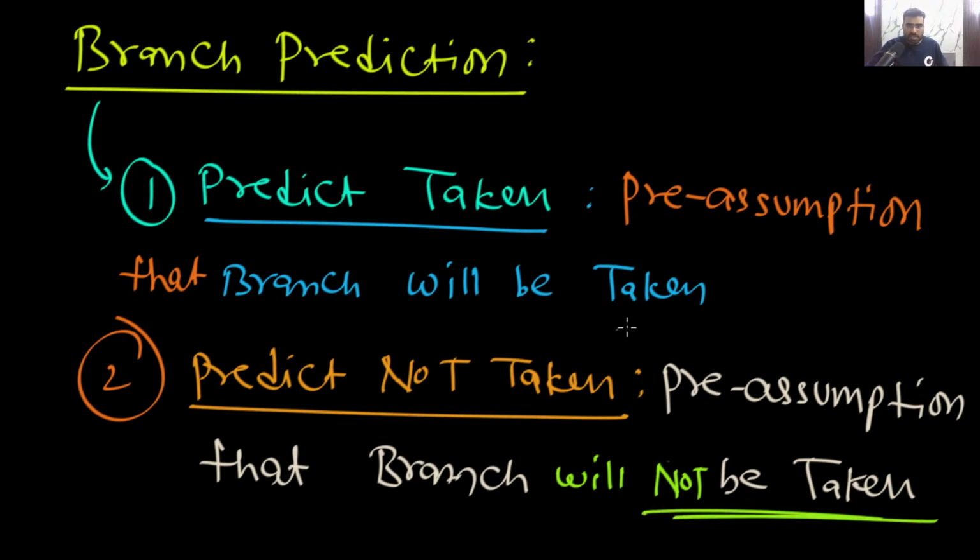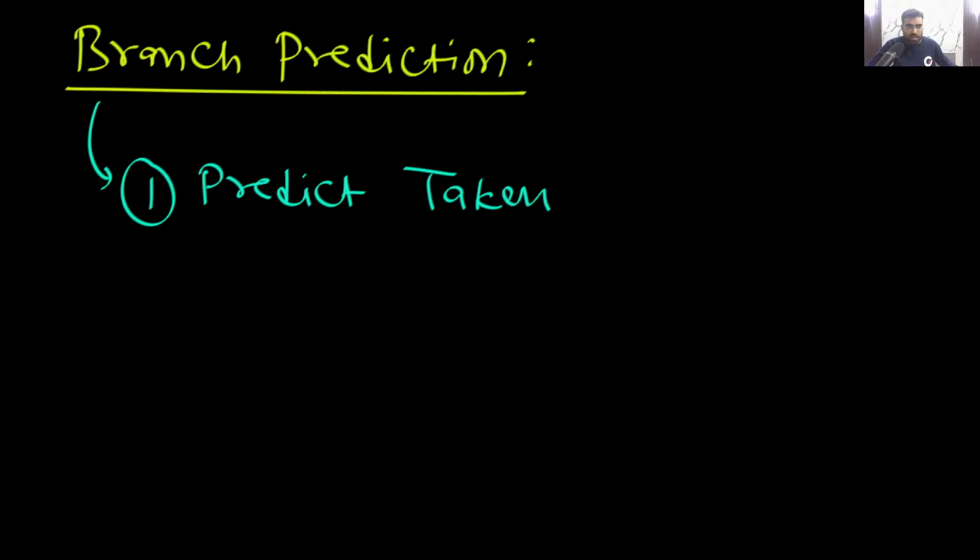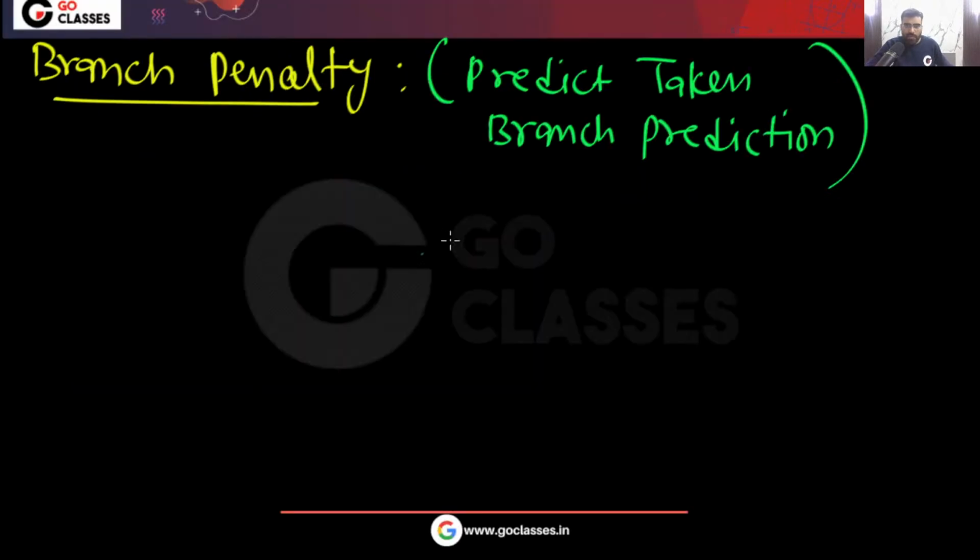So very simple. These are the pre-assumptions, remember. Now let's solve it. In the branch taken case, what will happen? And in the branch not taken case, what will happen? Let's see. Okay, so predicate taken. In this predicate taken case, what will happen? You have a pre-assumption, then the branch will be taken.